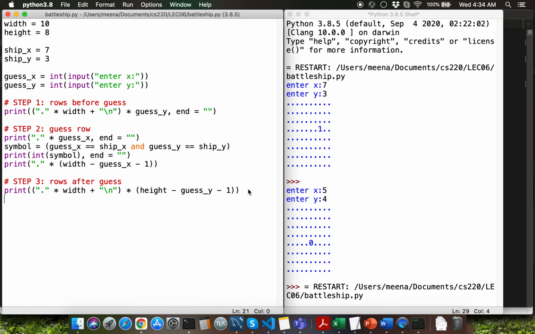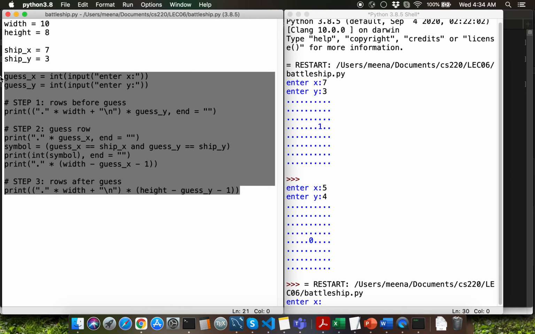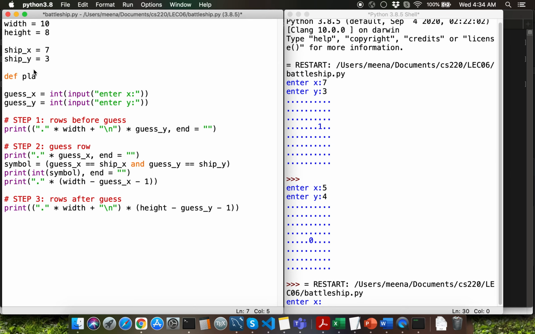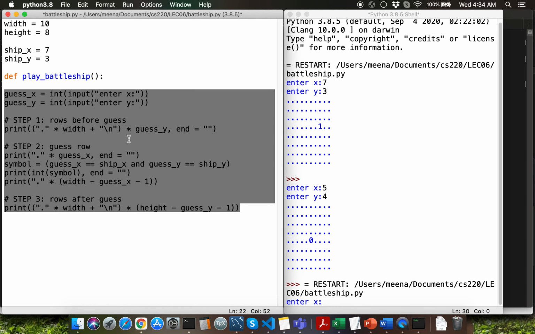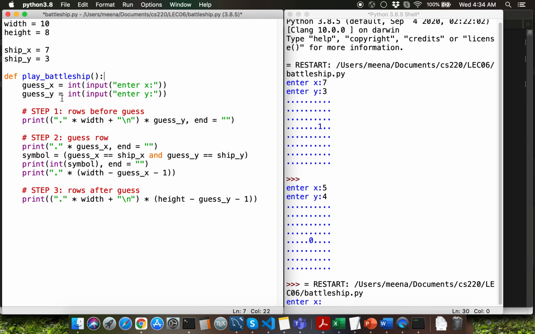Let's make improvements to this program. I'm going to take the lines of code which are highlighted with my mouse right now, and I'm going to move those into a function. Let me define the function as play_battleship, and the way that I can move these lines in is by selecting these lines of code and pressing tab on my keyboard. That will tab space all of these lines in. I'm going to call the play_battleship function 3 times.